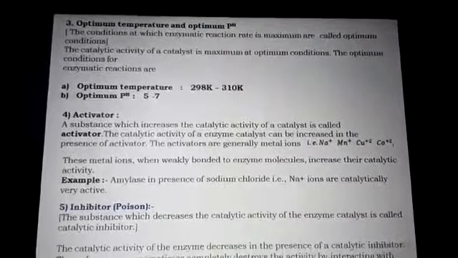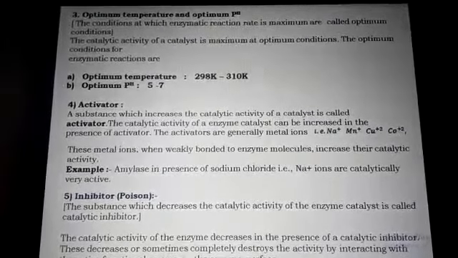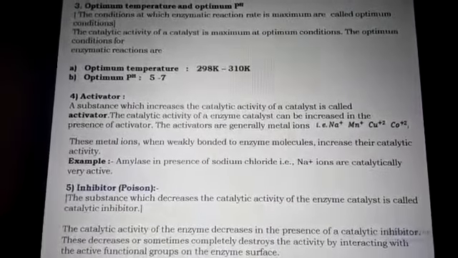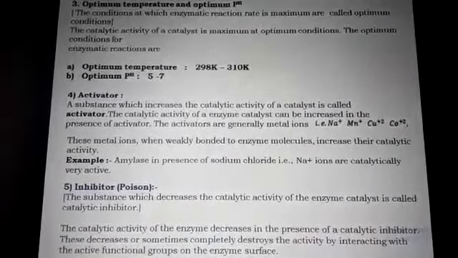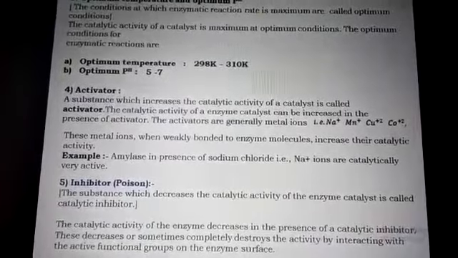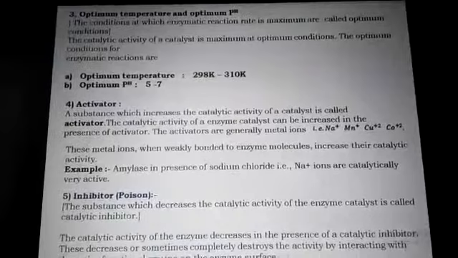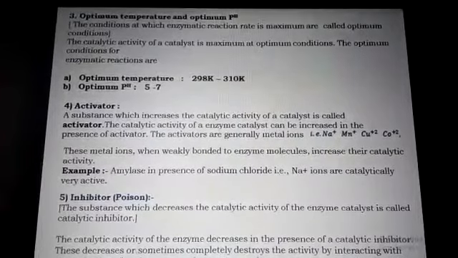Activators. A substance which increases the catalytic activity of a catalyst is called an activator. The catalytic activity of an enzyme can be increased in the presence of activators. The activators are generally metal ions, say sodium ions, manganese ions, copper ions, cobalt ions, etc. These metal ions, when weakly bonded to the enzyme molecule, increase its catalytic activity. For example, amylase in the presence of sodium chloride, Na+ ions, is catalytically very active.